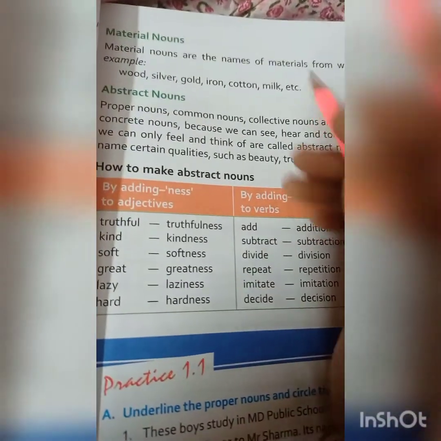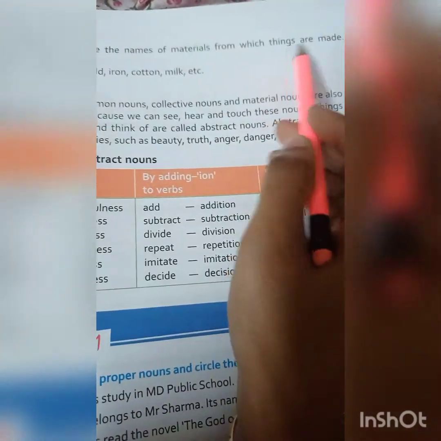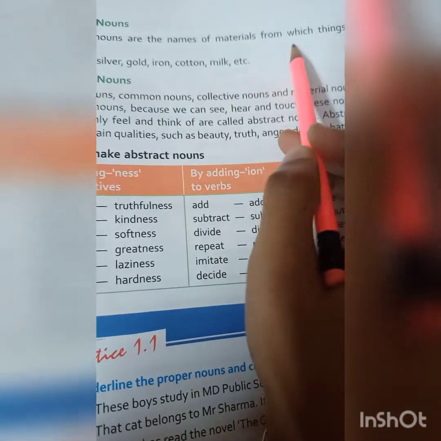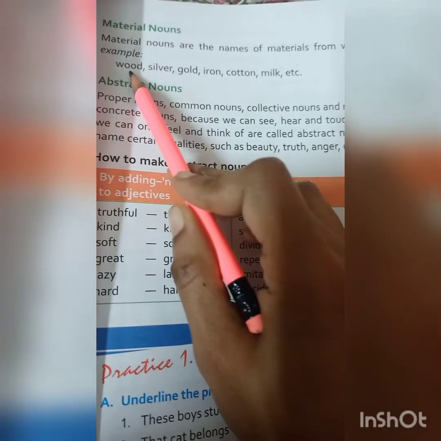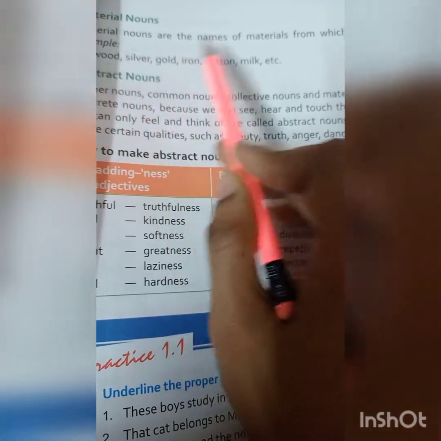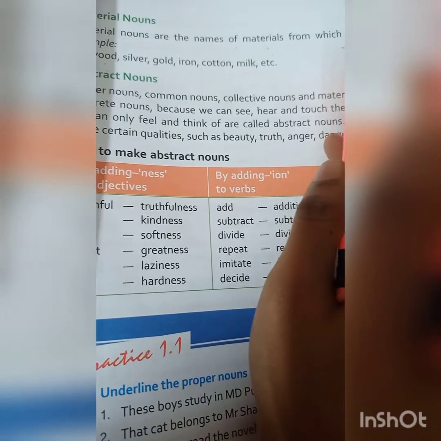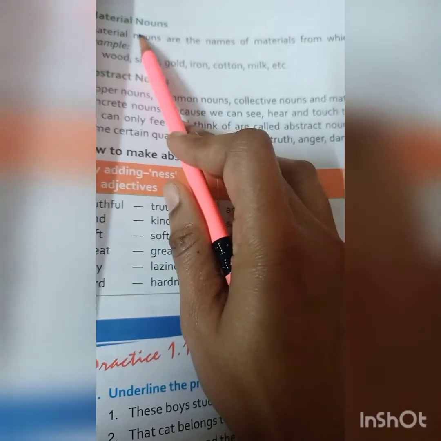Okay. Next comes material noun. Material nouns are the names of materials from which things are made. Example, wood, silver, gold, iron, cotton, milk, etc. So our furniture is made up of wood. So names of the material from which the thing is made. The thing is our bed. The material from which our bed is made, that is the wood. So that comes under the material noun.